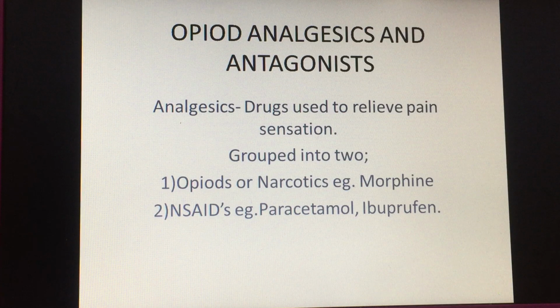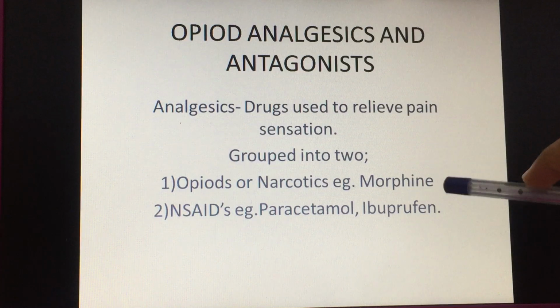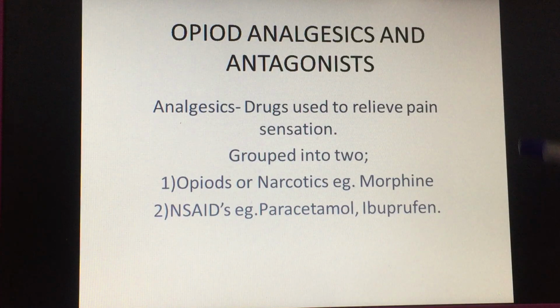So basically analgesics are the drugs that are used to relieve the pain sensation. These are the drugs that act through the central nervous system and they never cause the loss of consciousness. They are grouped into two. First is opioids or narcotics and the second is non-opioids or NSAIDs, that is non-steroidal anti-inflammatory drugs.